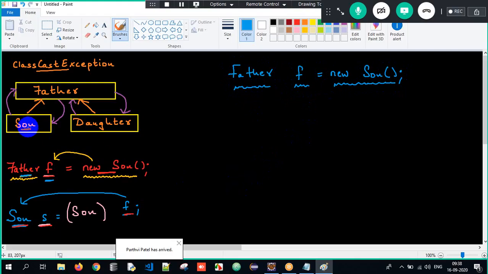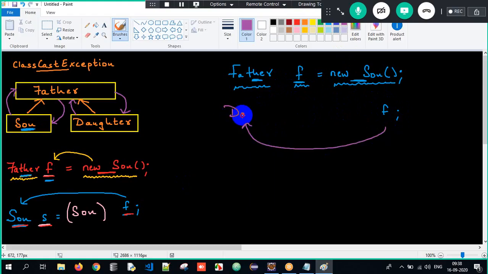Who has been upcasted? Son has been upcasted to a Father type reference. Now I have to downcast it to Son only. I cannot downcast it to Daughter. But the upcasted reference, I am trying to downcast to a Daughter type reference. I am trying to convert it to a Daughter type reference.